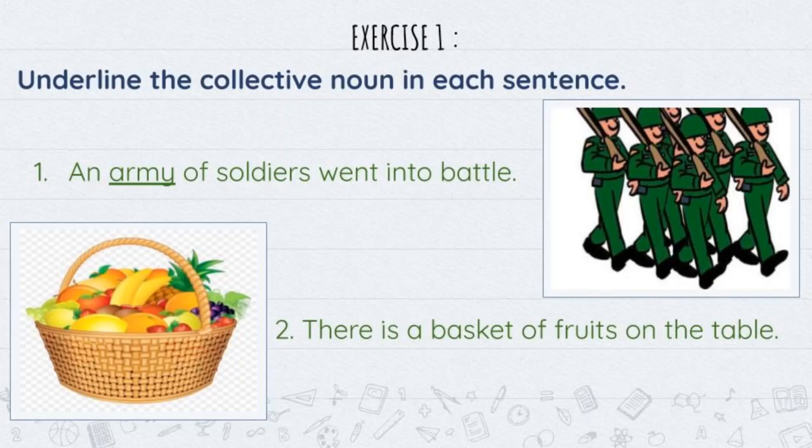Okay. After completing the first sentence, leave a line and then start the second one. What is the second one? There is a basket of fruits on the table. Already we have seen this example. What is the collective noun here? Basket is the collective noun which refers to a group or collection of fruits. Write neatly and clearly. Okay students?